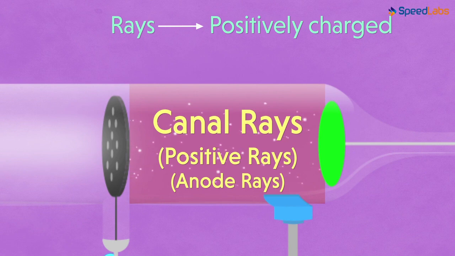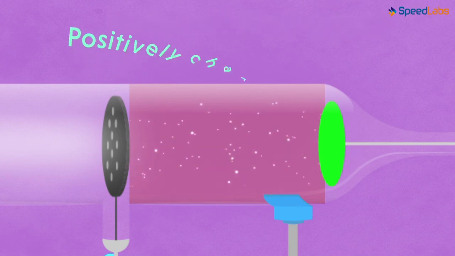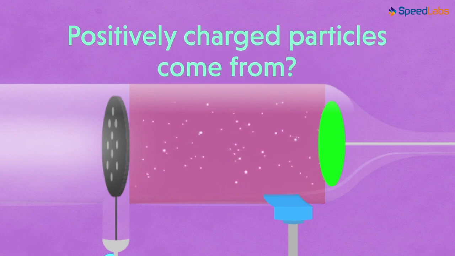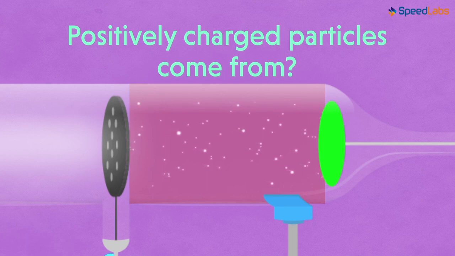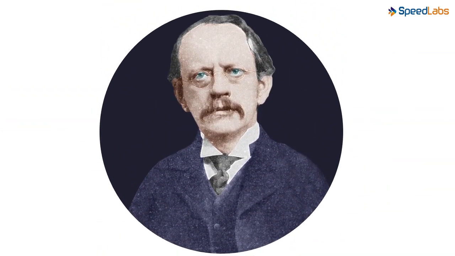But now the question that arose with these observations was, where did these positively charged particles come from inside the tube? Many scientists put forth several hypotheses for explaining the concepts related to charges. However, the first convincing experimental evidence which was widely accepted was put forth by the British physicist J.J. Thomson. In the next lesson, let's understand what Thomson had to say in his hypothesis.